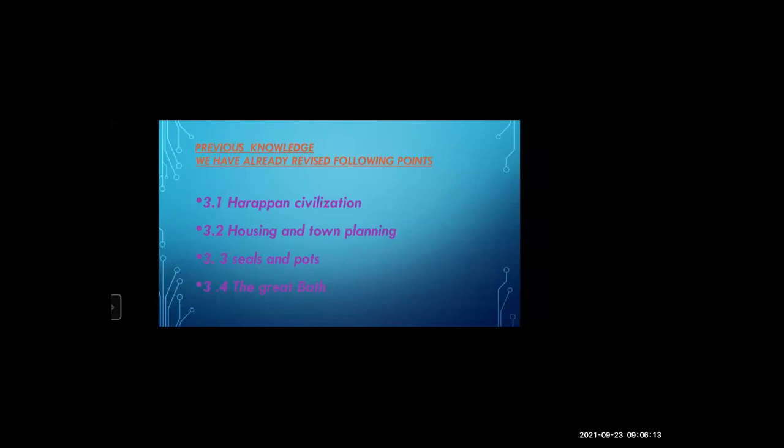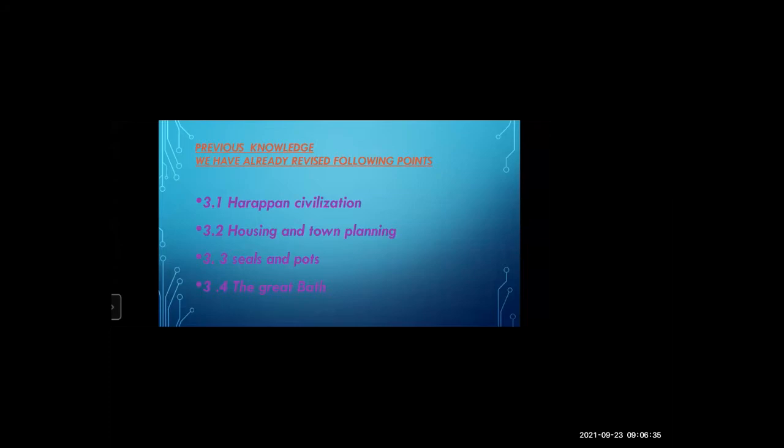Students, unmute yourself. Where was the Harappan civilization? On the bank of the Ravi River. Say. Yes, Ravi River, very good. It is on the banks of the river Ravi. Yes, very good. In Punjab.